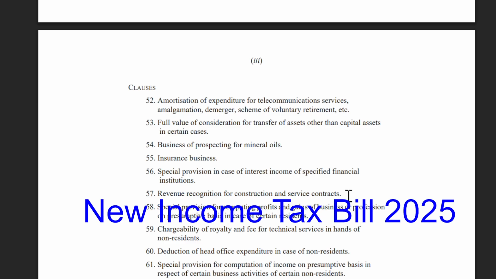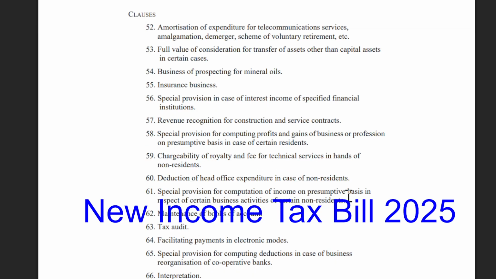55, Insurance business. 56, Special provisions in case of interest income of specified financial institution. 57, Revenue recognition for construction and service contracts. 58, Special provisions for computing profits and gains of business or profession on presumptive basis in case of certain residents. 59, Chargeability of royalty and fee for technical services in hands of non-residents.